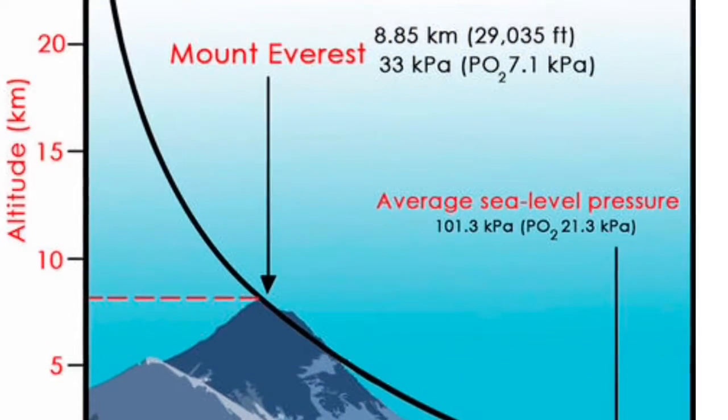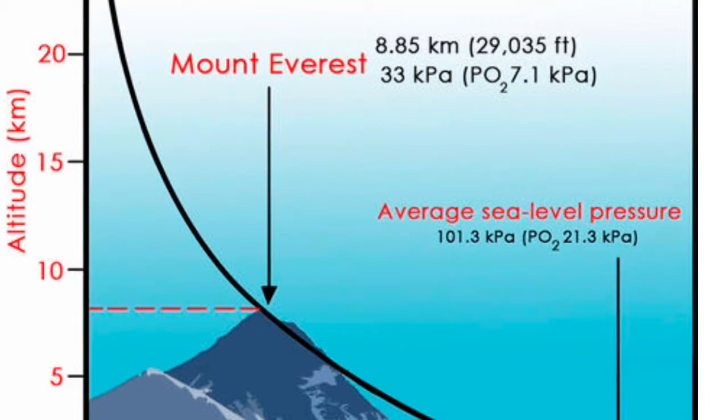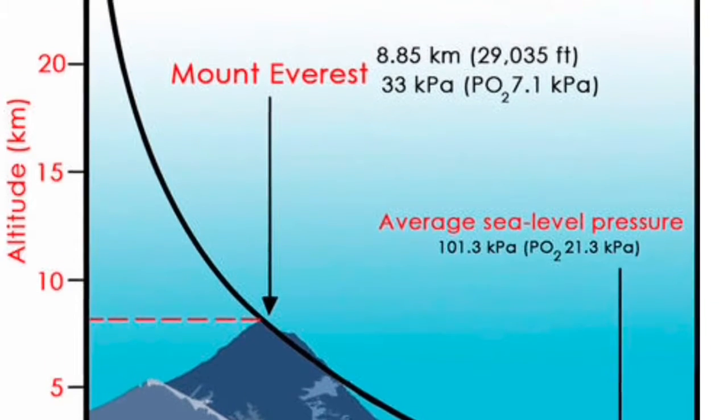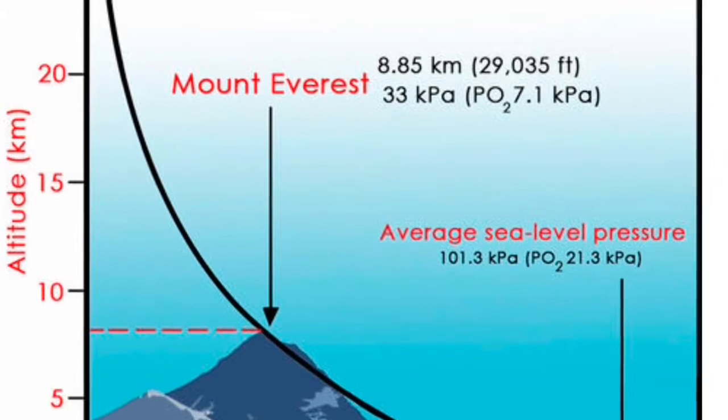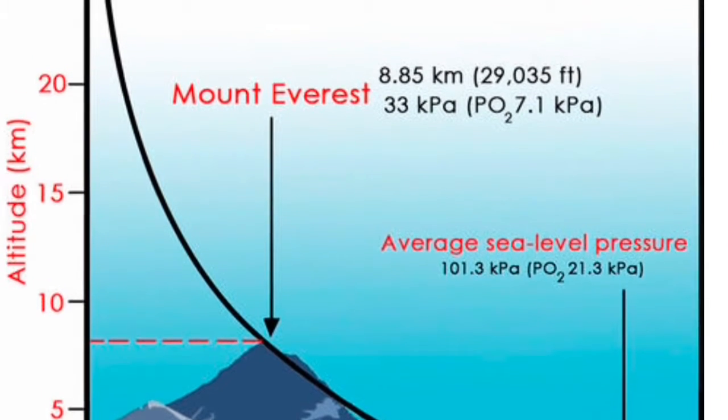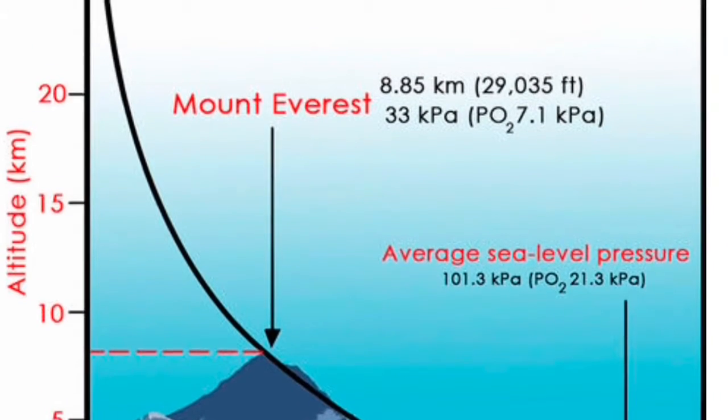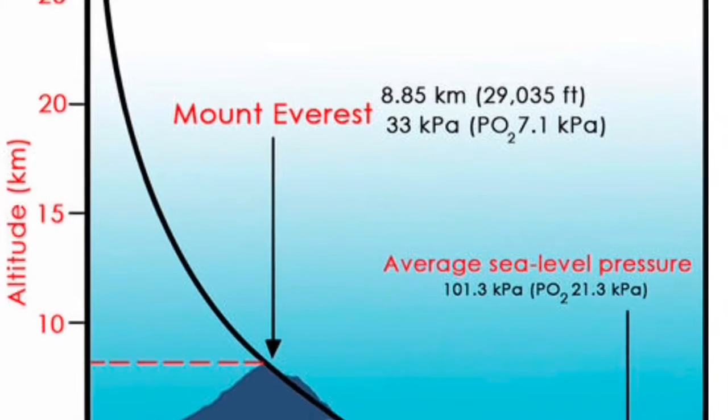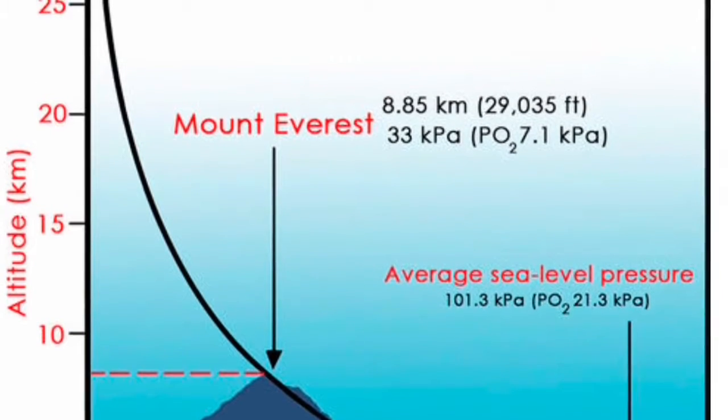Next up is elevation. The reason elevation affects climate is because the higher up you are, the less air there is. Less air means less pressure, and the air that is at a higher altitude is much thinner, making it harder to breathe and the temperature much colder. This is why most of the time there's going to be snow on top of mountains, and why it's so hard to climb Mount Everest.